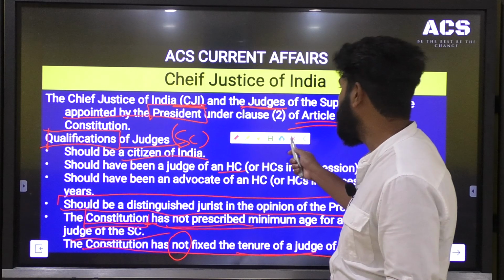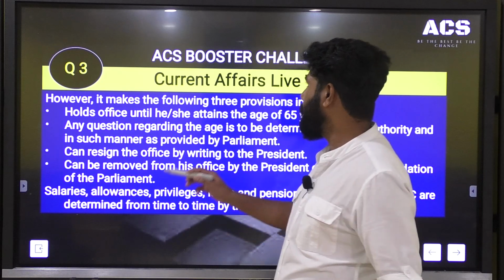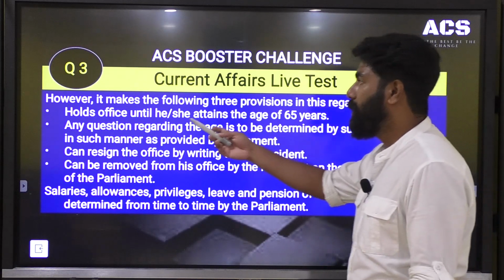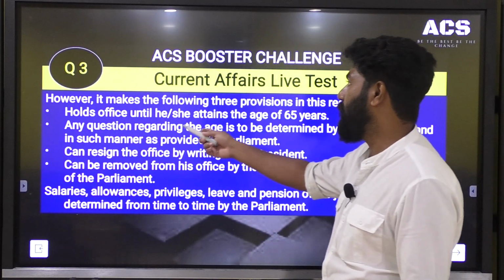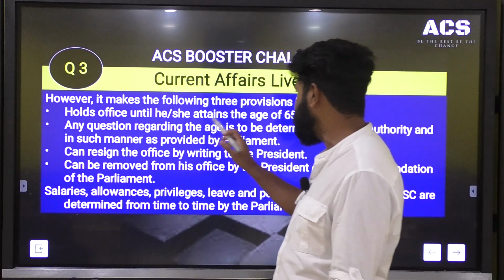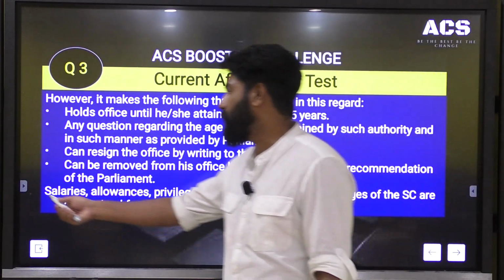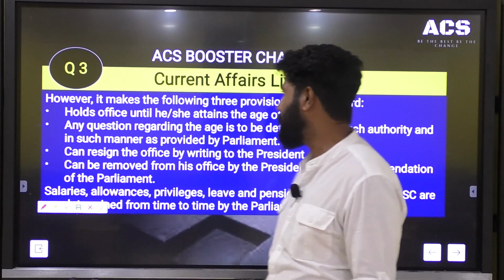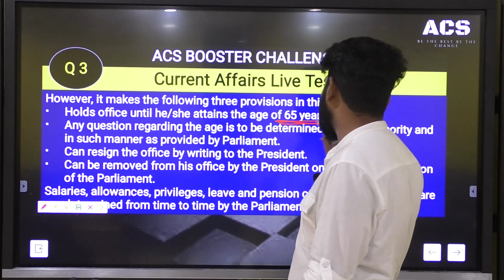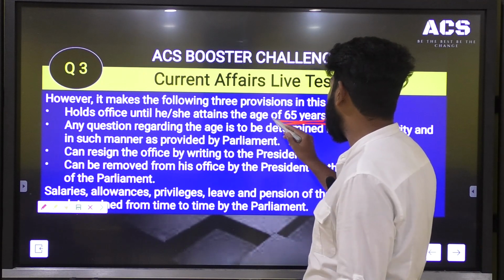These are the important facts that you have to note down when you study about the Chief Justice of India or judges of Supreme Court. Another important fact you have to revise regarding other provisions: the Supreme Court judges hold office until he or she attains the age of 65 years. I already mentioned the age limit that he or she can continue in office, that is, a maximum of 65 years. That is why the current Chief Justice has a short tenure. His tenure will expire by, I think, November. The date I don't remember now. Anyway, 65 years.